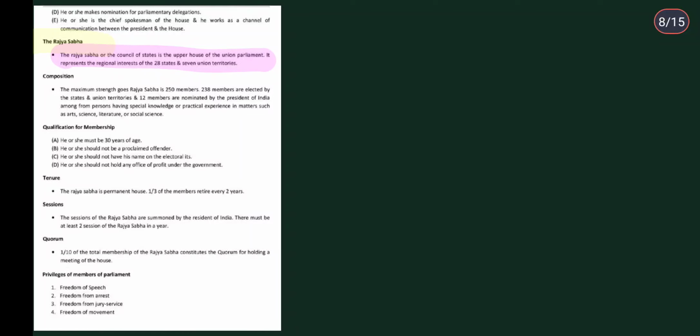In Lok Sabha, there is no nomination. There is a direct method opted for the election of the members. Whereas, as far as Rajya Sabha is concerned, we have a total of 250 members maximum strength. Out of these, 238 are elected by the states and union territories, and 12 members are nominated by the President of India from among persons having special knowledge or practical experience in the past.